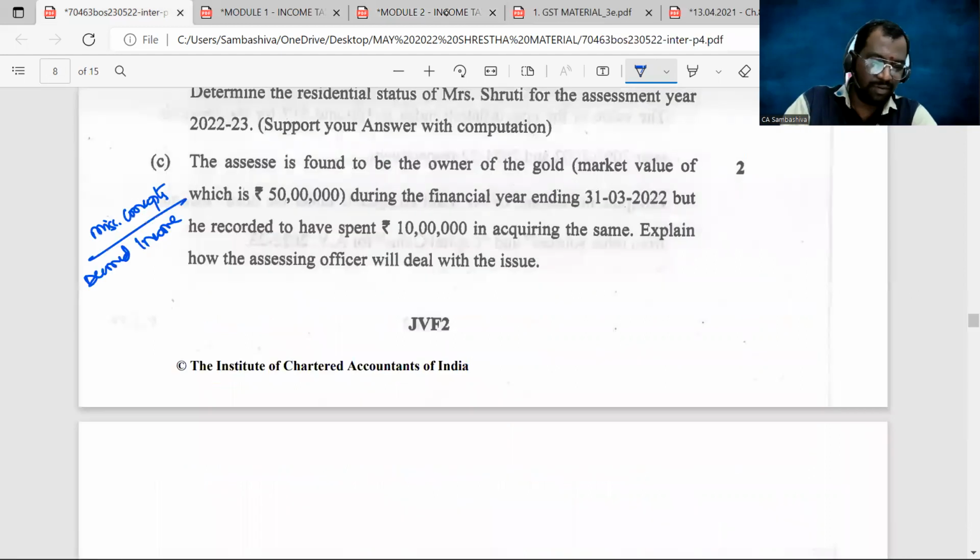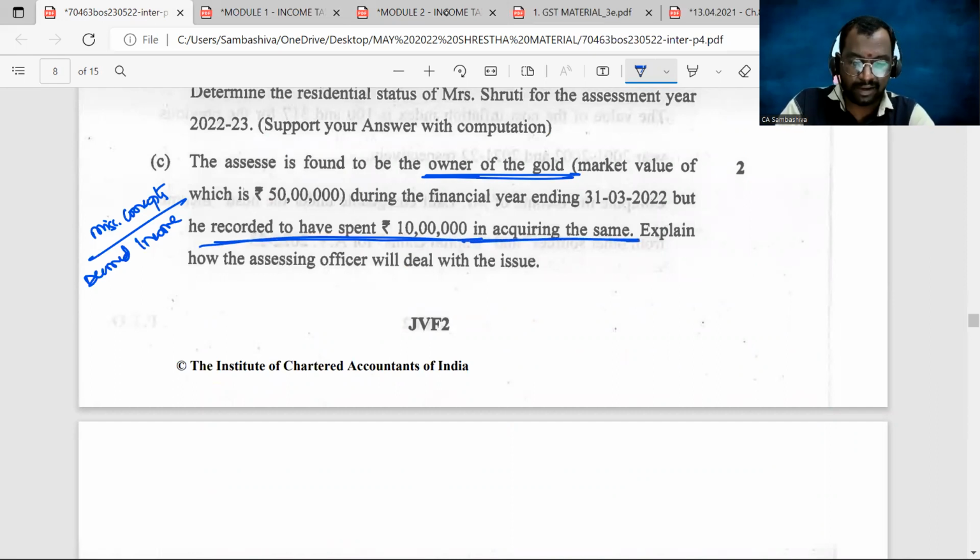Right. So that is what the question is all about. The assessee was found to be the owner of gold, market value of which is 50 lakhs, during the financial year ending 31st March 2022. But he recorded having spent 10,000 in acquiring the same.